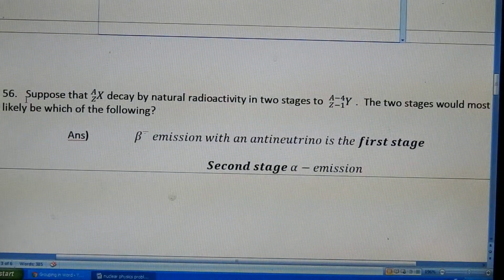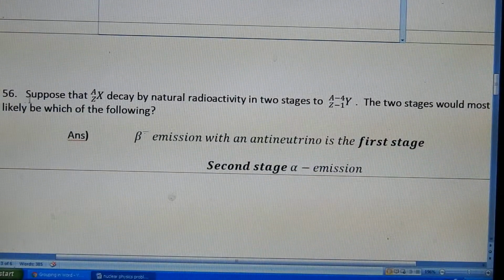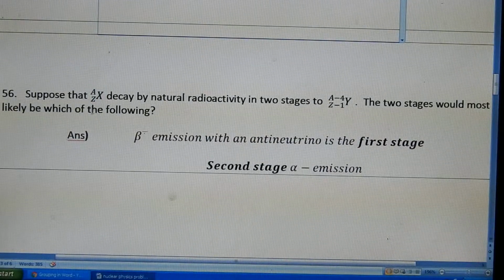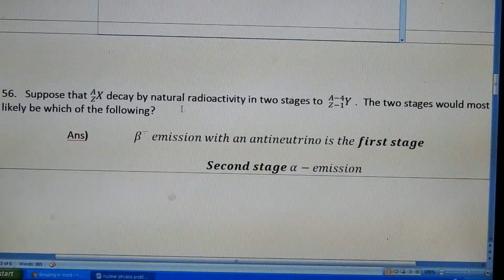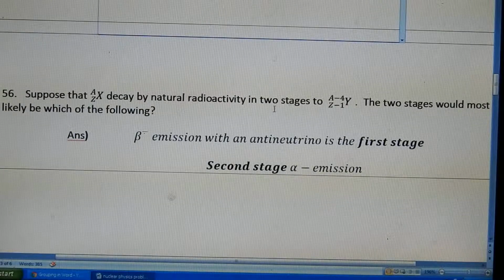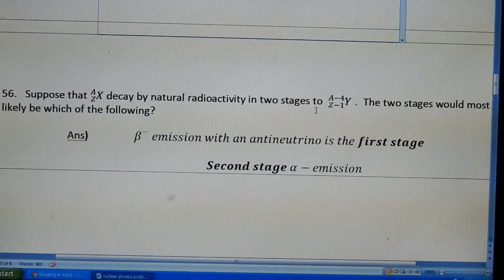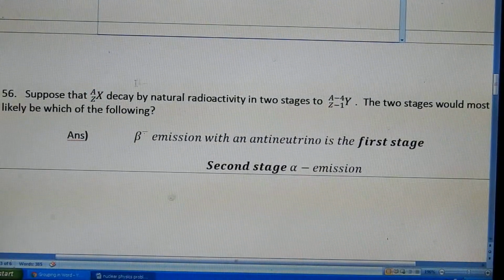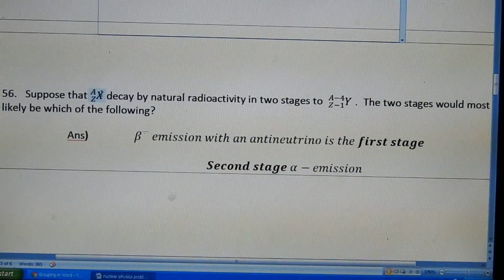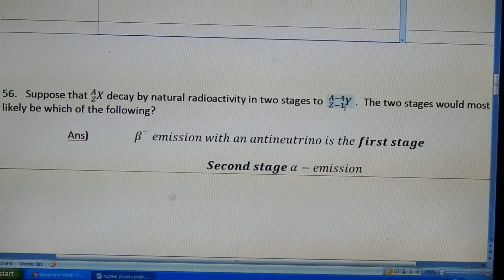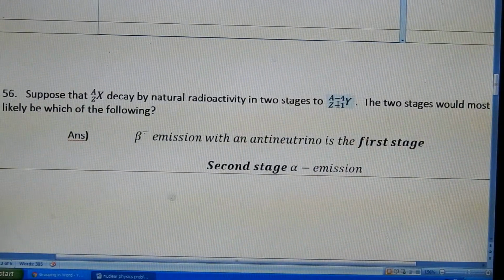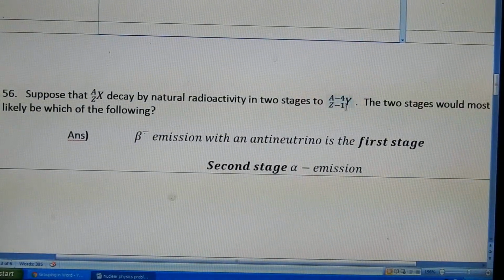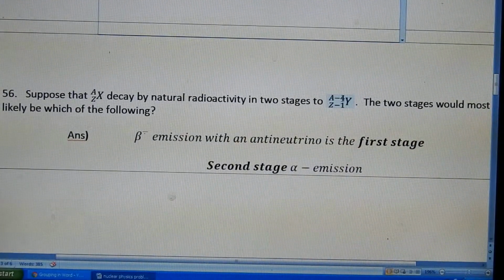So here, now the problem is 56. Suppose that ZXA decays by natural radioactivity in two stages. Element X, the nuclear element, becomes a Y nuclear element with Z minus 1 and mass number A minus 4. So the atomic number is decreasing by 1, and the mass number is decreasing by 4.